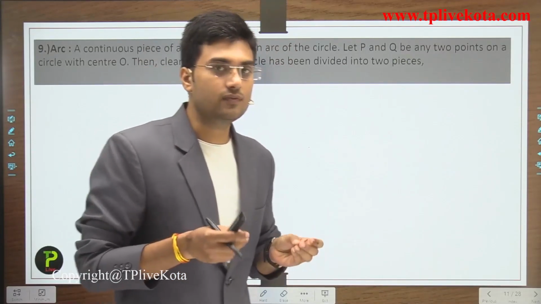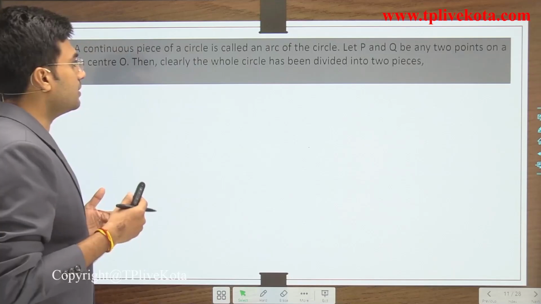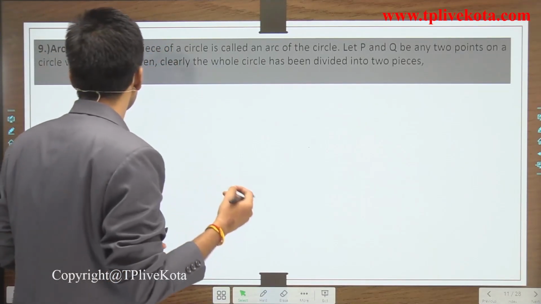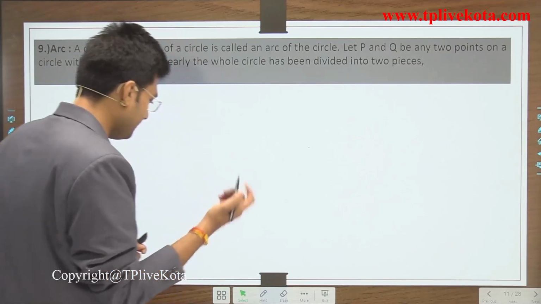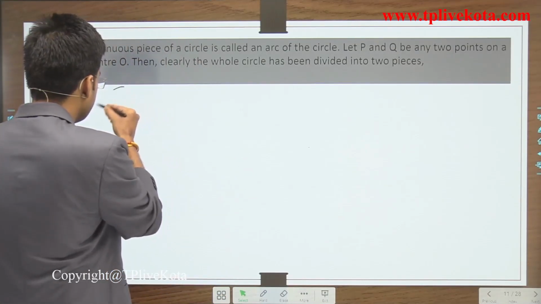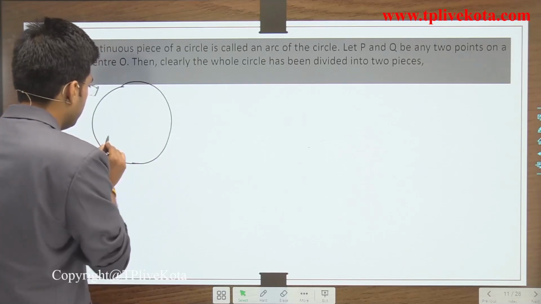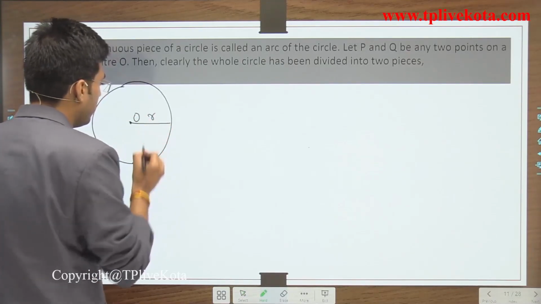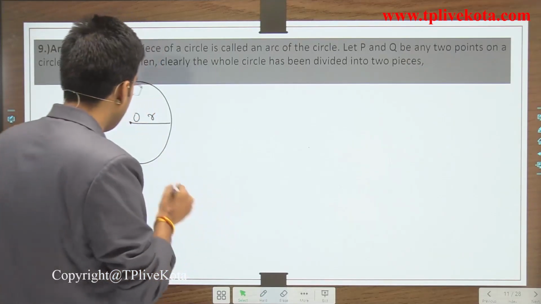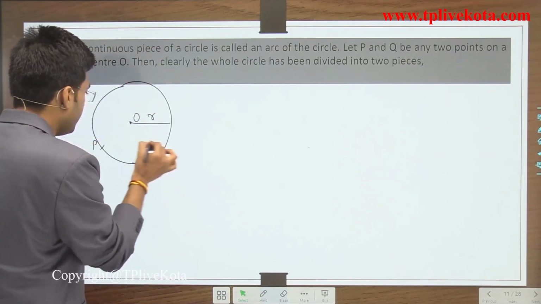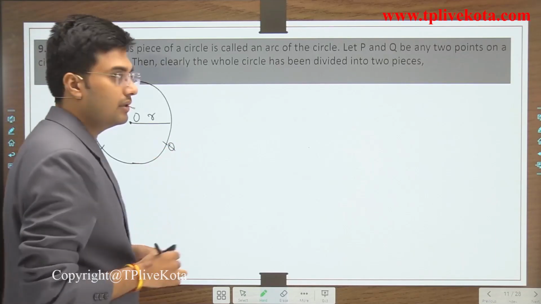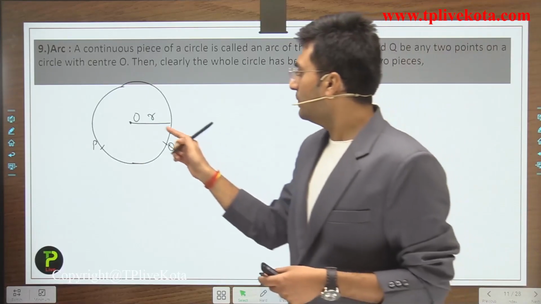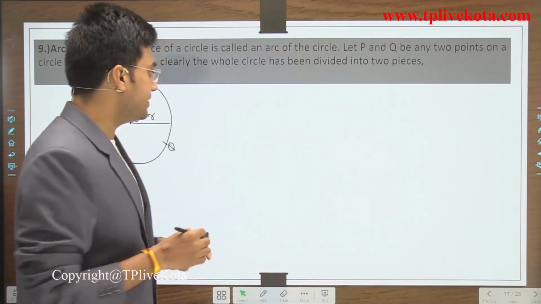Let P and Q be any two points on a circle with center O and radius R. Then this circle is divided into two parts.